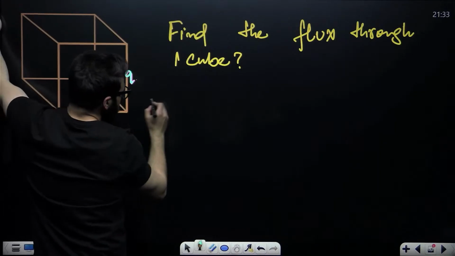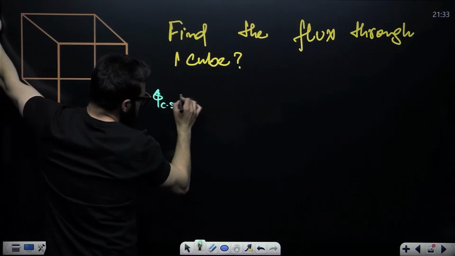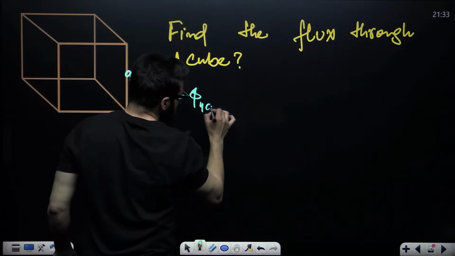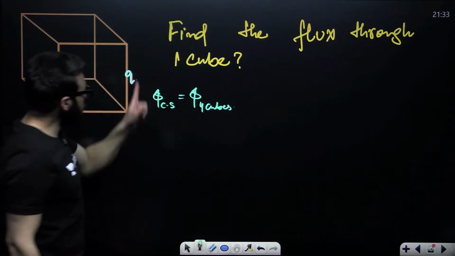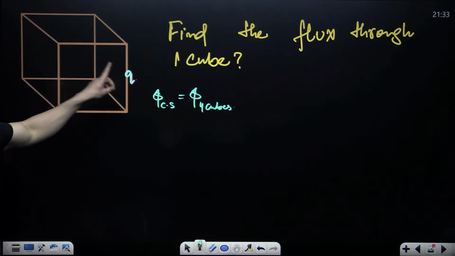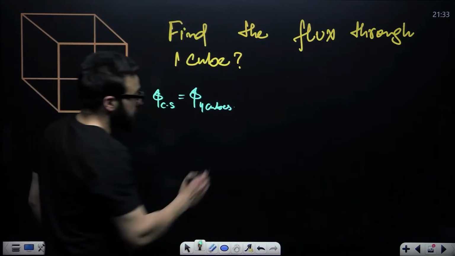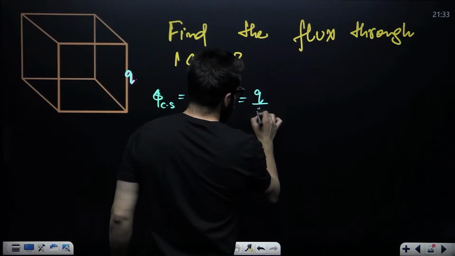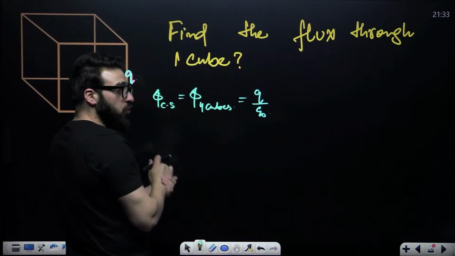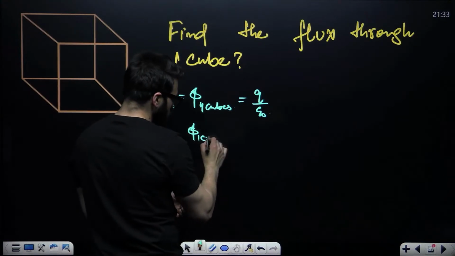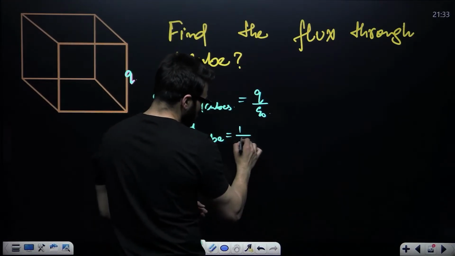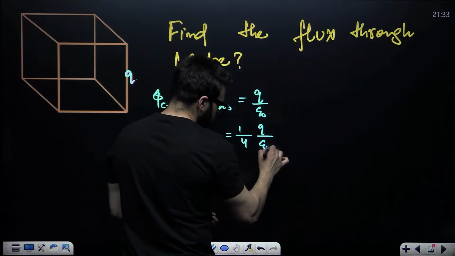Now tell me, here the flux through the closed surface will be the flux through 4 cubes, because when you attach 3 more cubes, the charge will come at the center. This will be Q divided by epsilon naught. So this is the flux through 4 cubes. Flux through 1 cube will be 1 by 4 of Q divided by epsilon naught.